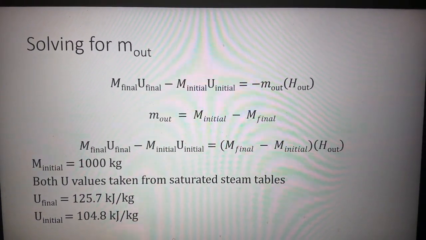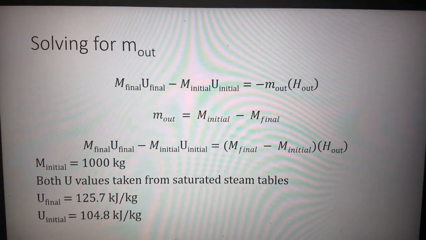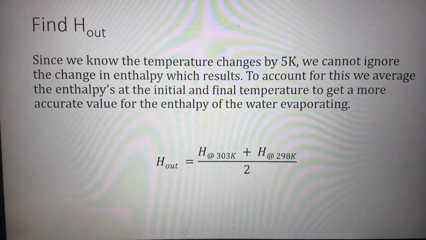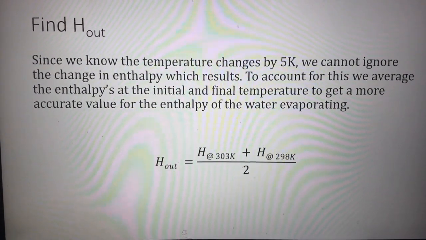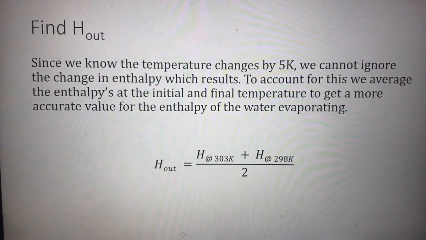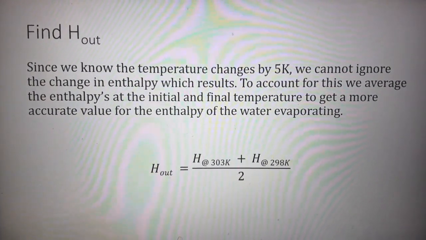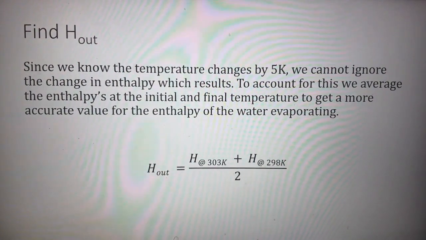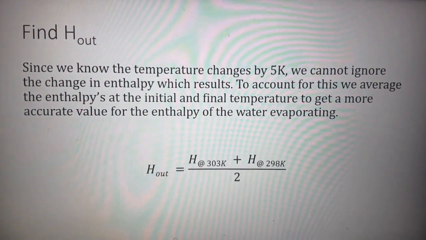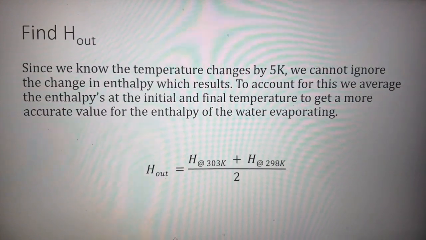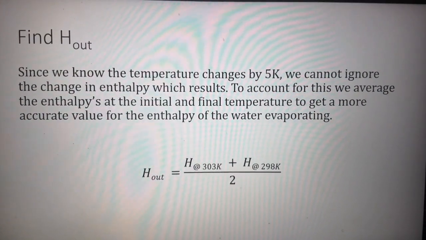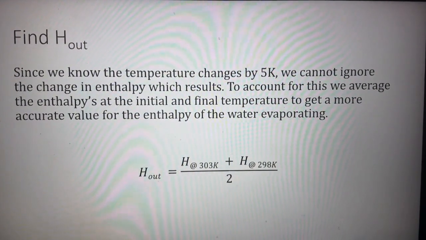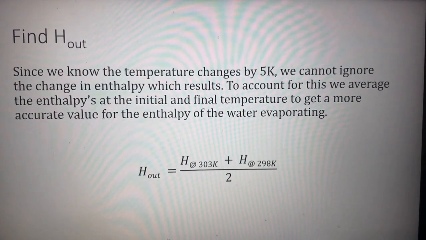There's only one really big difference between what happened with your tank and what happened with Loki's tank: the enthalpy value. In this case, since we know that the temperature change is 5 kelvins, we cannot ignore the change in enthalpy which results because heat capacity is reliant on temperature. In order to account for this, we're going to take the average of the enthalpies at the initial temperature and final temperature to get a more accurate value of enthalpy, just for time's sake. If we wanted to be more accurate, we could solve for the heat capacity change directly by using the integral for the heat capacity and solving directly for the enthalpy.